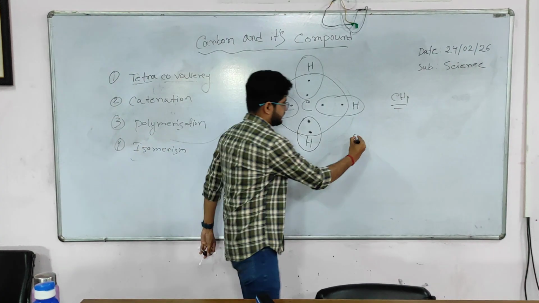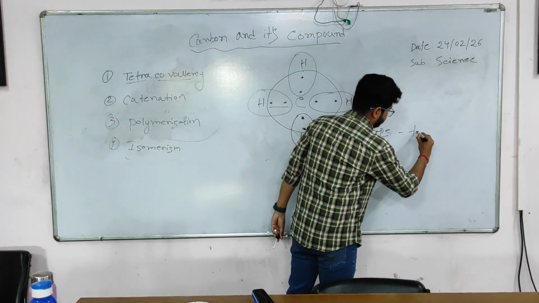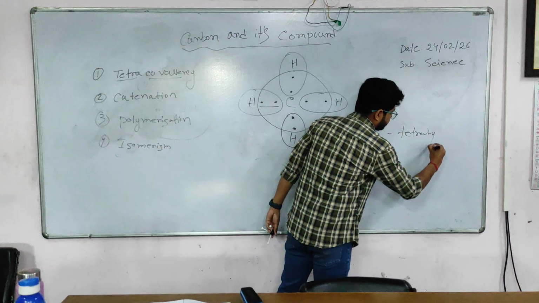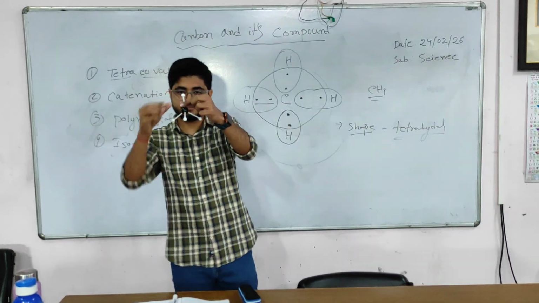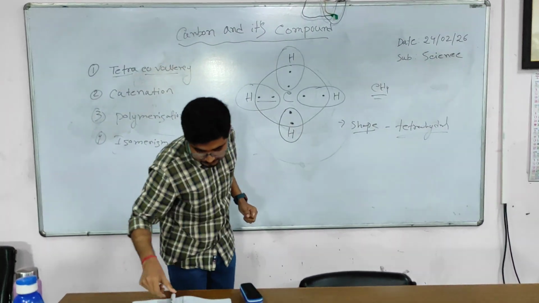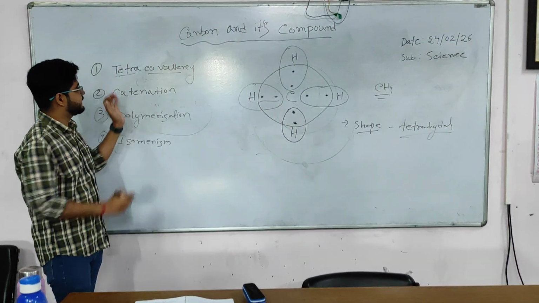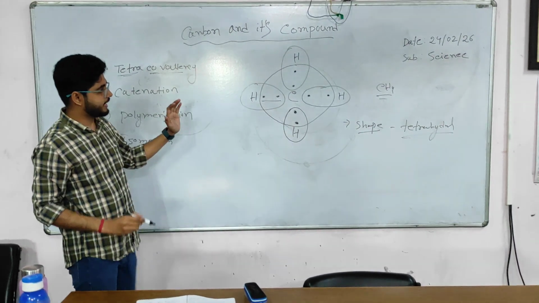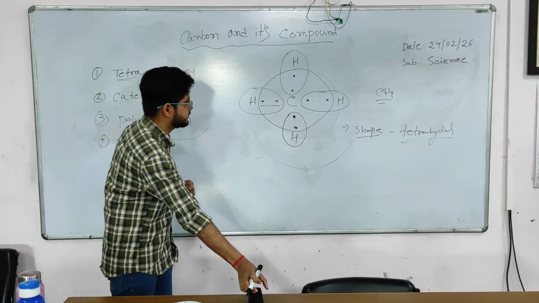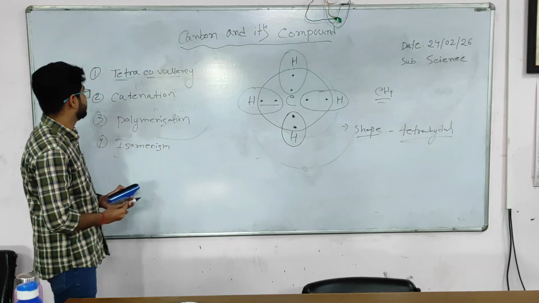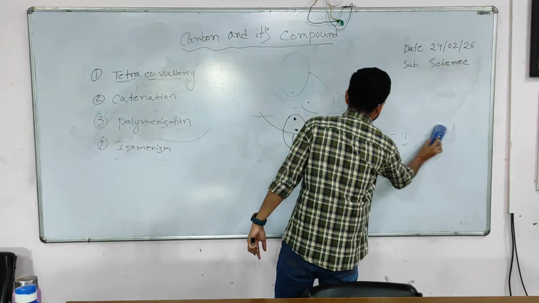That is a tetrahedral shape. You can see that also. So this is all about the property of tetracovalency. So carbon can form compounds only by sharing of electrons, and it makes covalent compounds. Now we will see the next property, that is catenation.